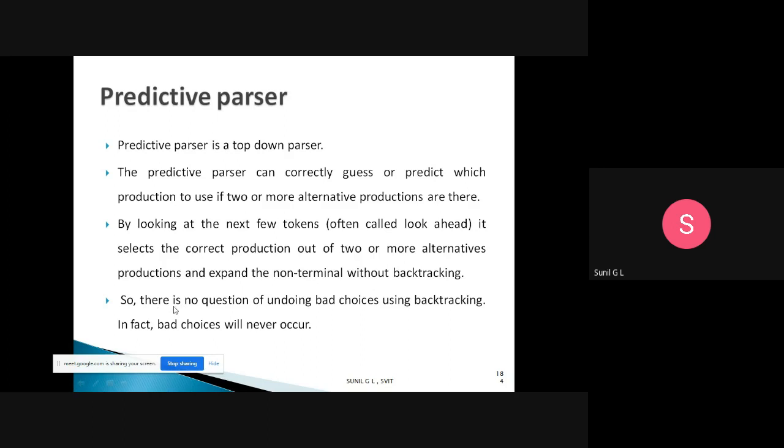There is no question of undoing bad choices using backtracking. In fact, the bad choice will never occur at all. There is no concept of correction or undo. We directly go for scanning the string and constructing a parse tree.